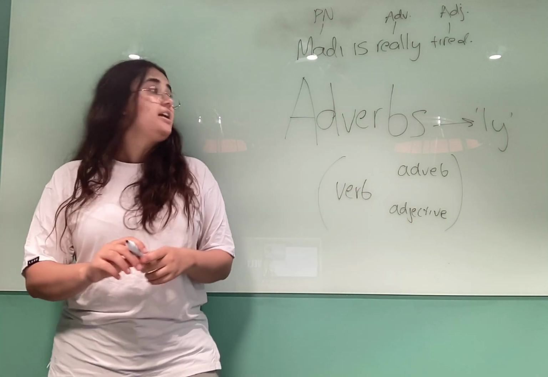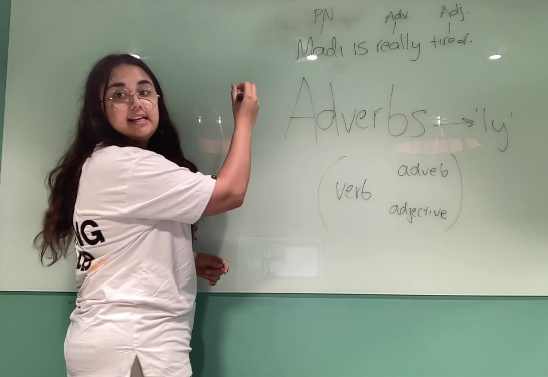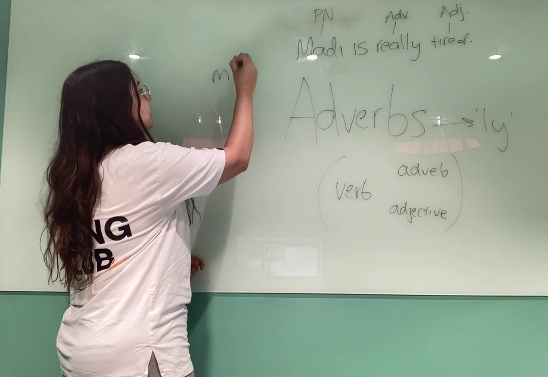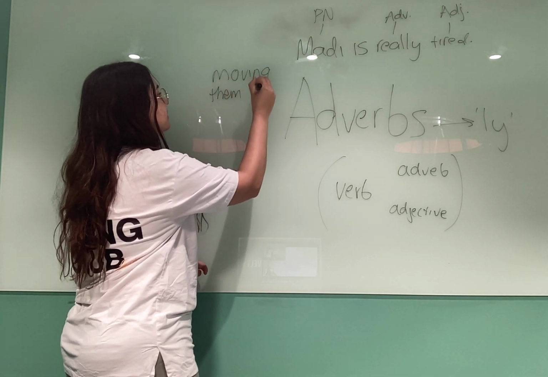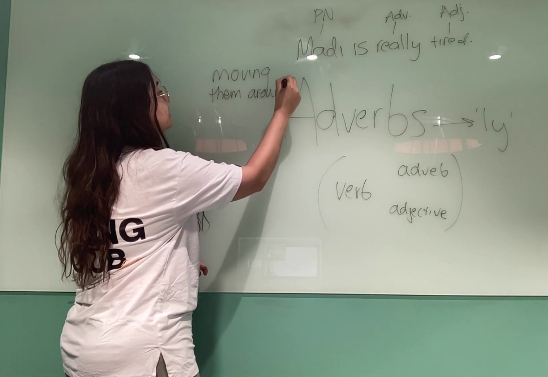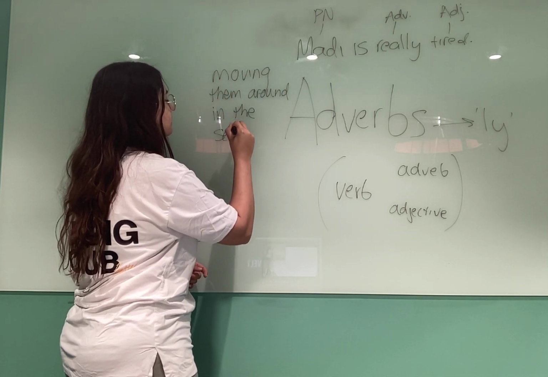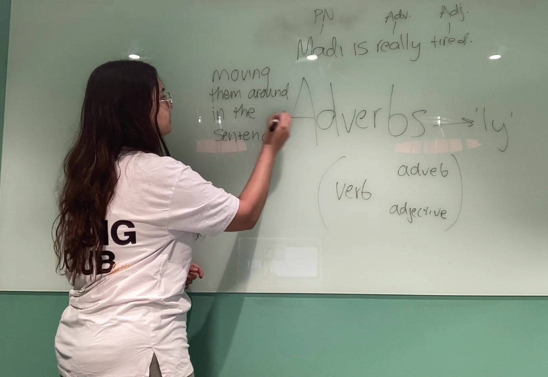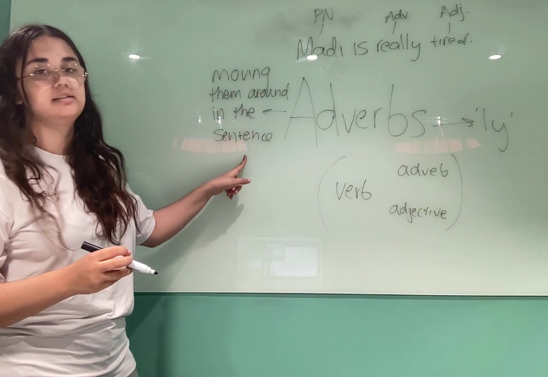The other way that we can remember adverbs or identify adverbs is by moving them around in the sentence.